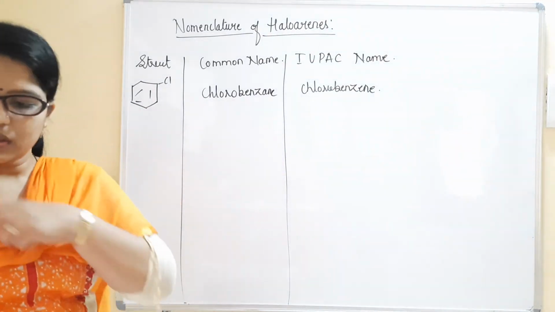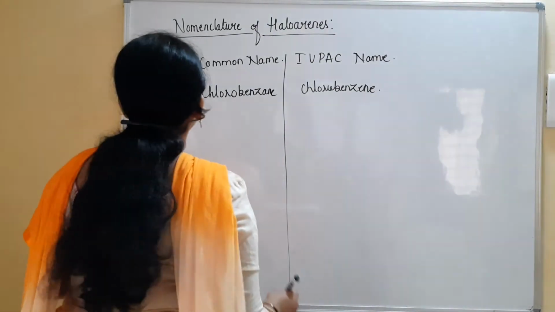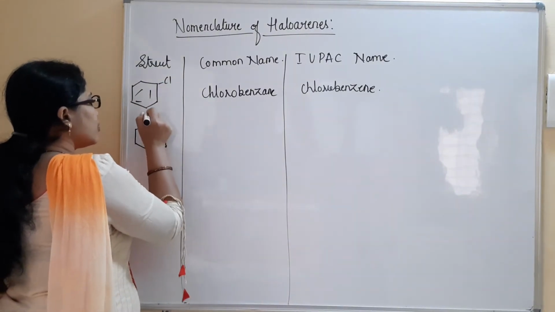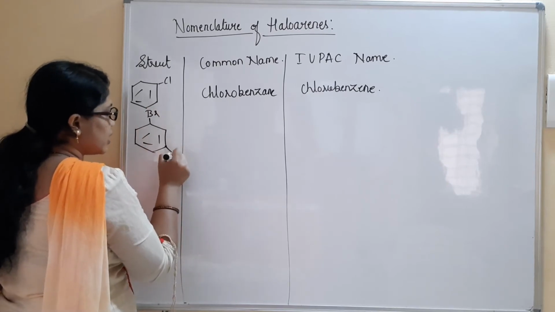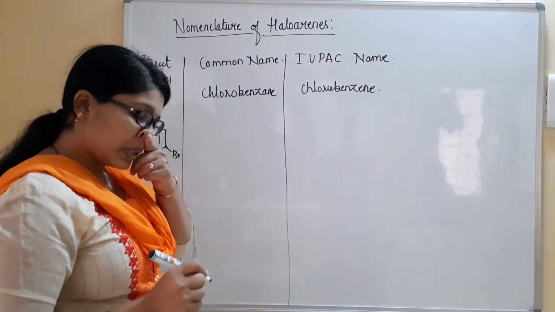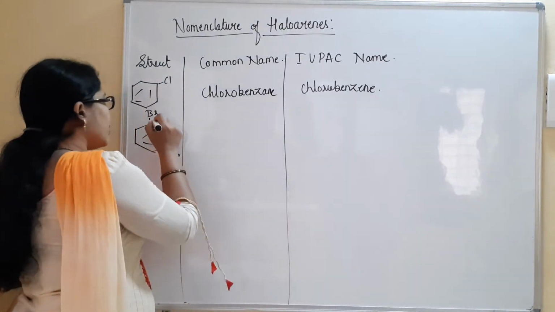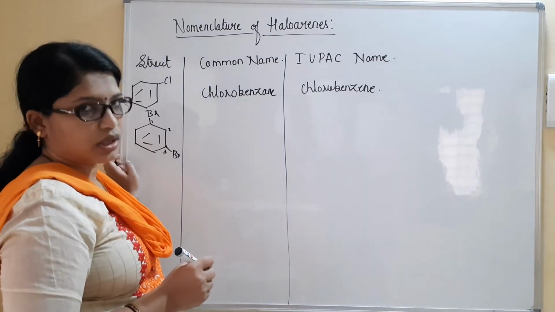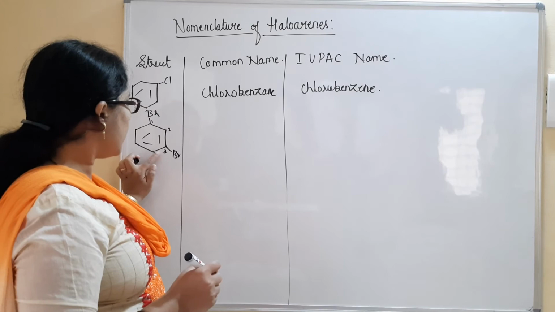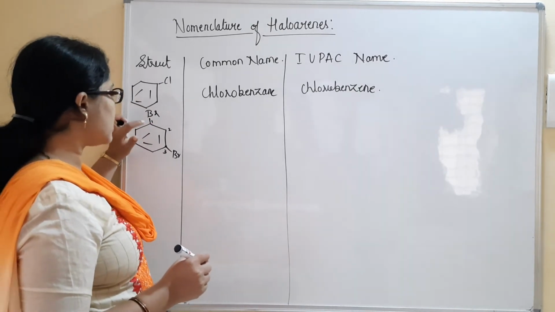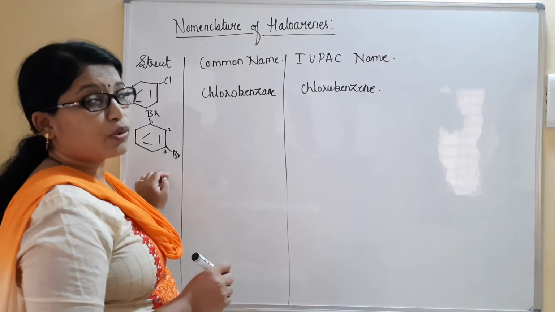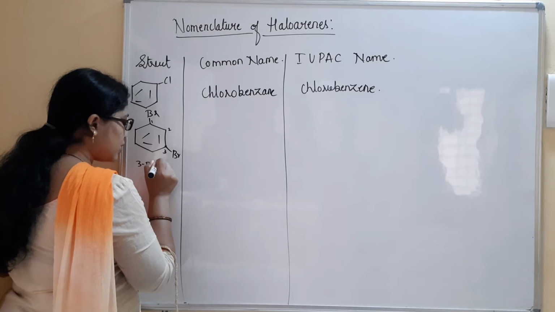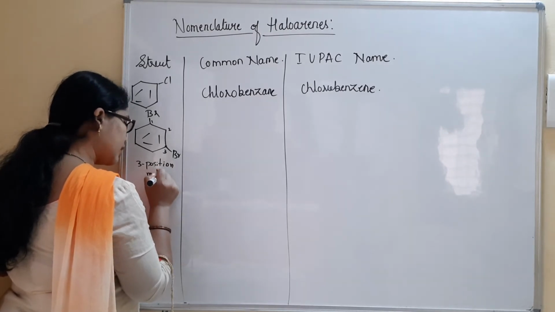Similarly, if you write the second example, let us consider bromine substitution. Where do I consider the bromine substitution? One at this position and the other at this position. Students, one thing you have to remember here: this is considered the first position, this is the second position, and now this will be considered the third position. This third position with respect to any functional group present here is considered the meta position. We will be calling it meta.